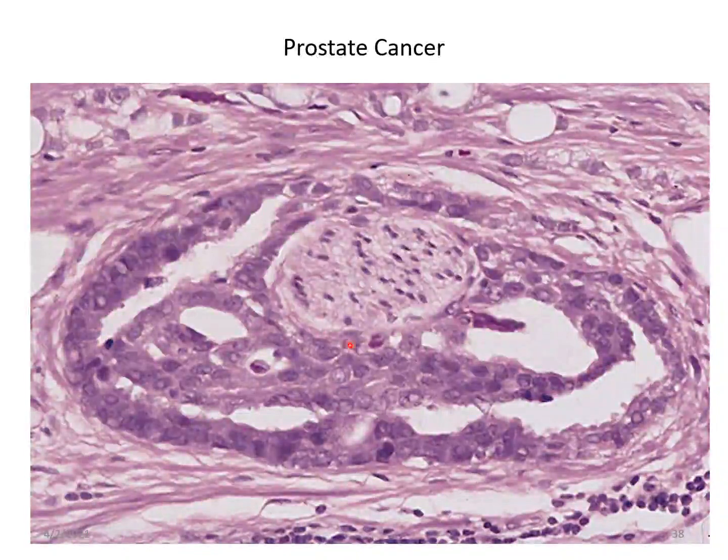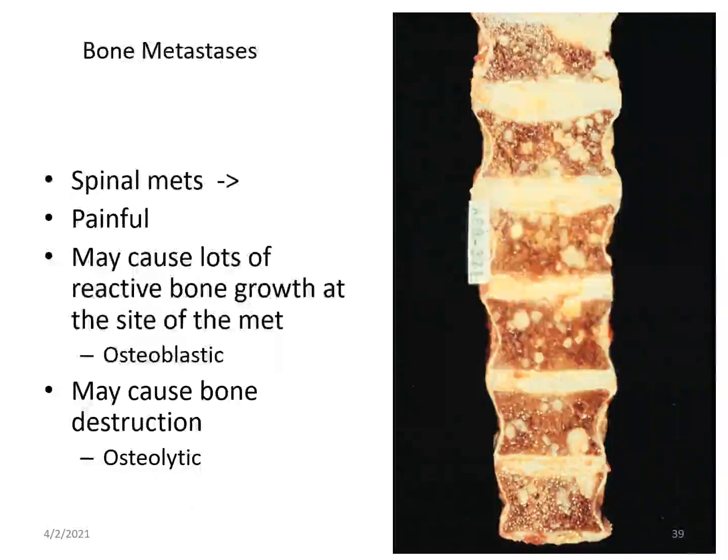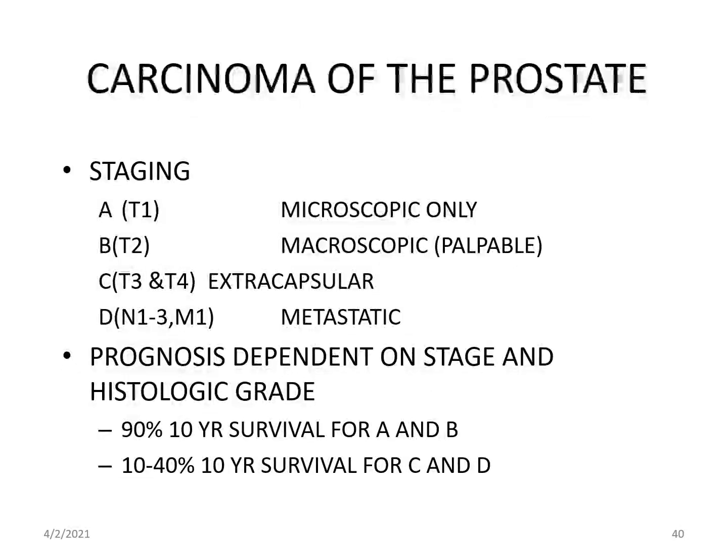This is again a gland in prostatic cancer. It is involving the nerve also. It can metastasize to bone. You can see here a spinal metastasis. These are painful and may cause bone destruction. Staging is done by the TNM classification, T for tumor, M for metastasis, and N for node.